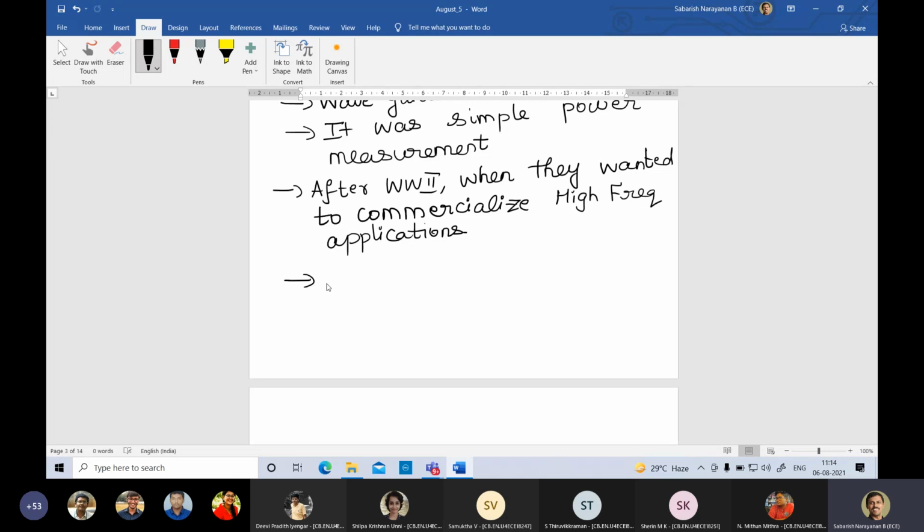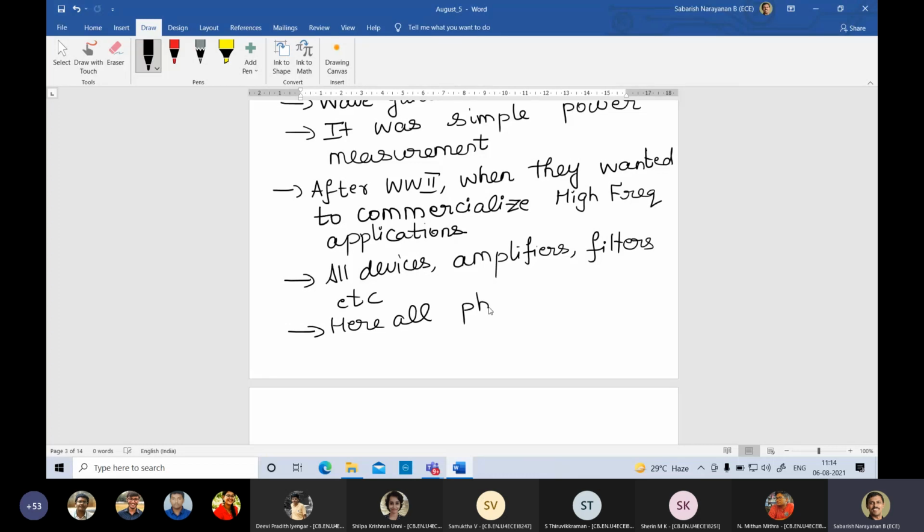Right? All devices, what started with waveguide went into amplifiers, filters, etc. So here all phase was important. Please understand this correctly.